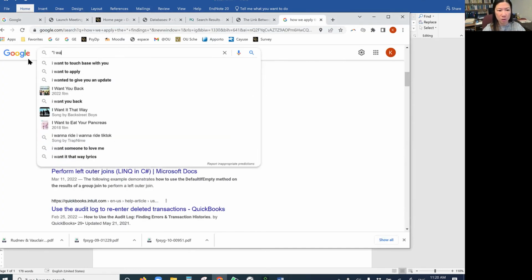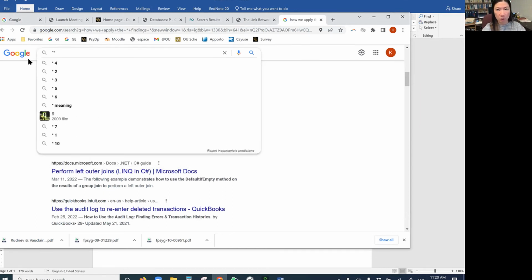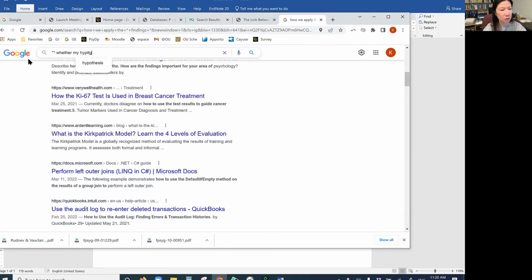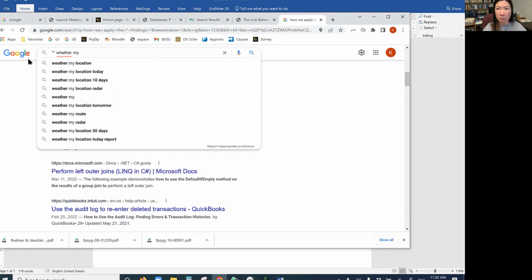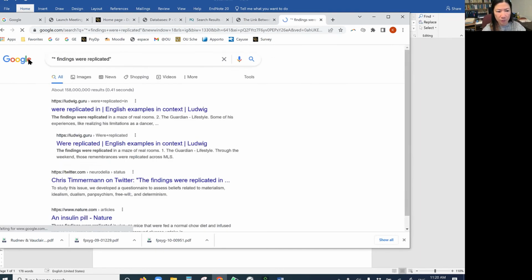I just need a verb to address whether my hypotheses were consistent, whether the findings were replicated. Yeah, I want to know if the findings were replicated.